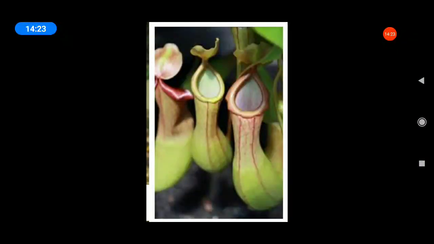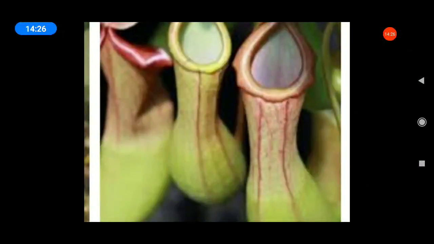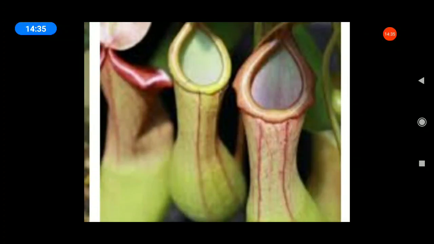Next, pitcher plant, Nepenthes. This is a pitcher plant, an insectivorous plant. The pitcher-like structure is the modified part of the leaf. The apex of the leaf forms a lid which can open and close the mouth of the pitcher. Inside the pitcher, there are hairs directed downwards. The insect lands in the pitcher, the lid closes, and the trapped insect gets entangled in the hair. The insect is digested by digestive juices secreted in the pitcher. Such insect-eating plants are known as insectivorous plants.